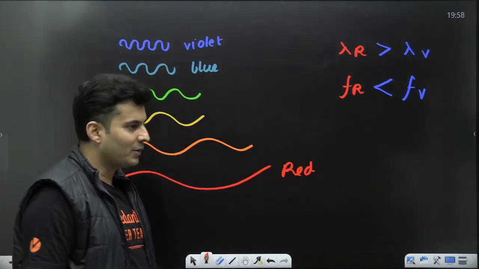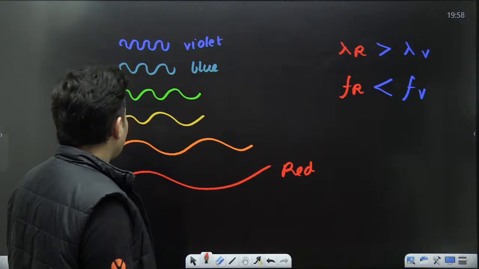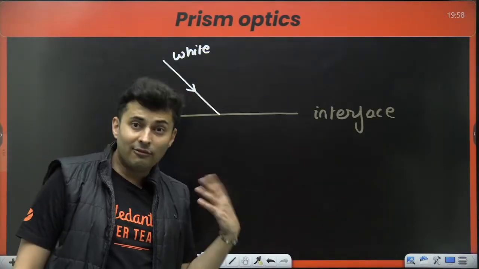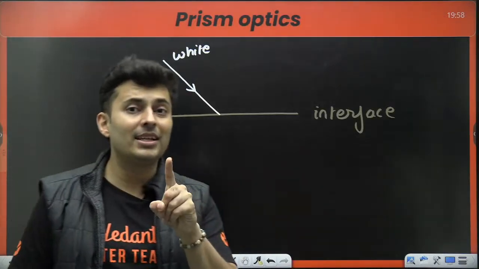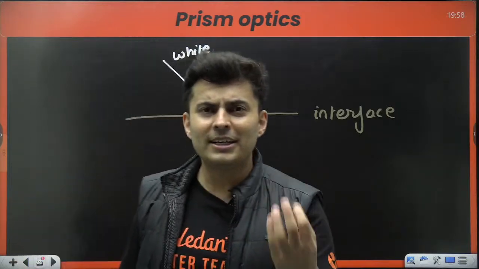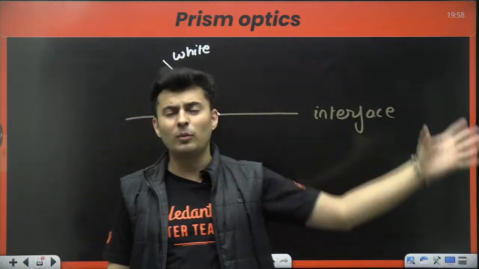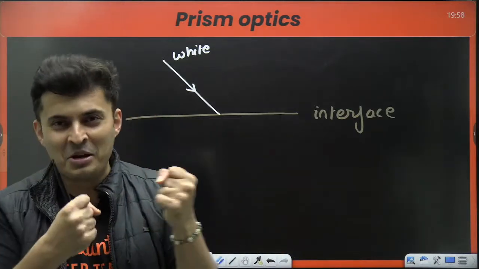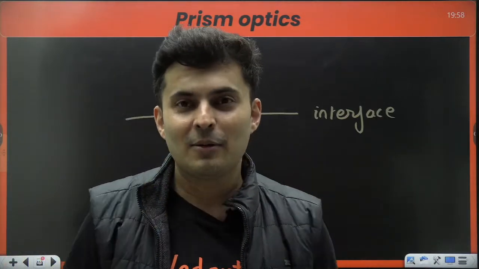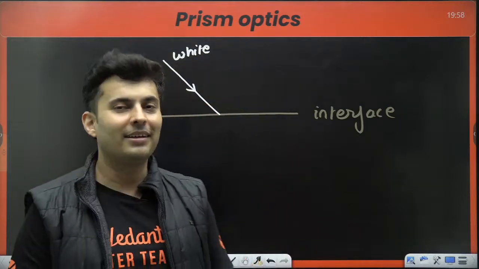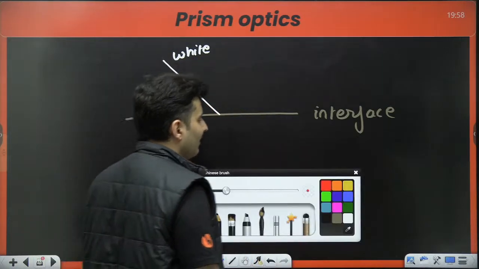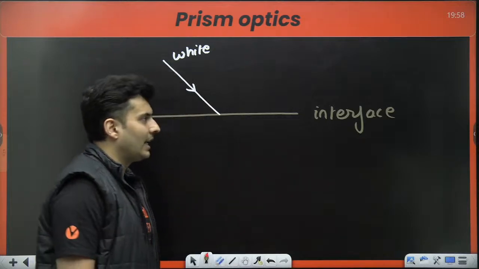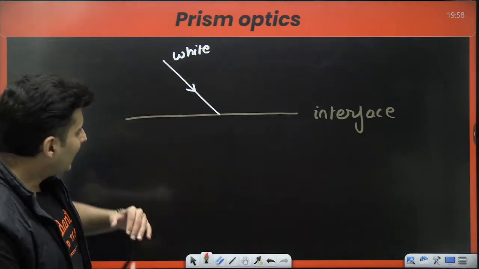Okay, very good. So now it so happens that white is not a wavelength, it's a mixture of colors. Violet, indigo, blue, green, yellow, orange, red, and so many colors in between. So many colors together, if you mix them, what you see in your brain is basically white color. And when white colored light hits a surface, the light ray will bend.